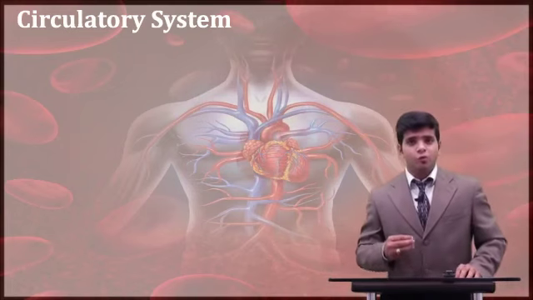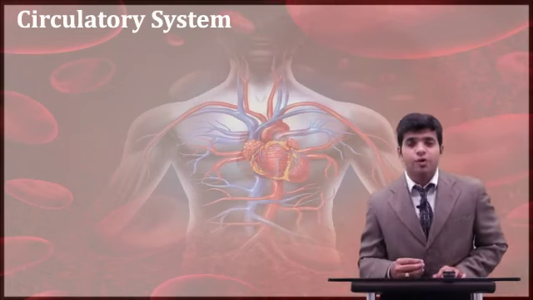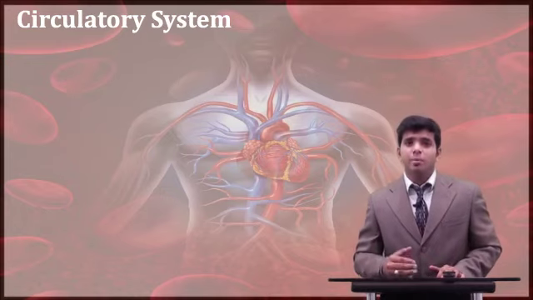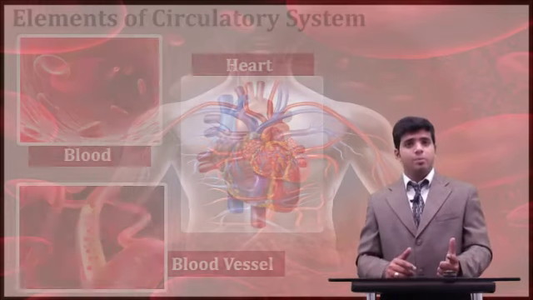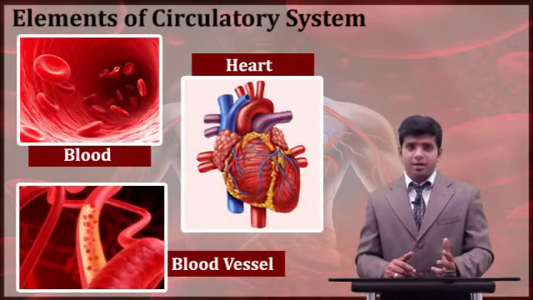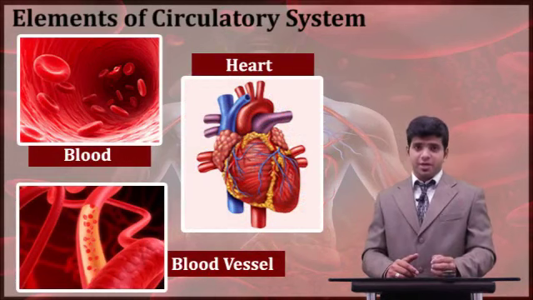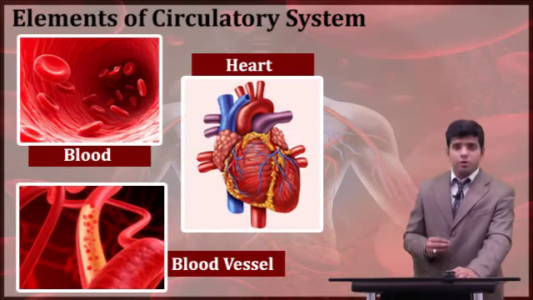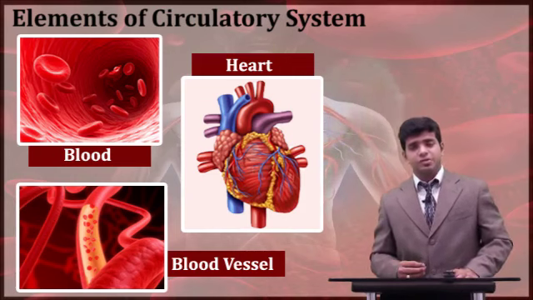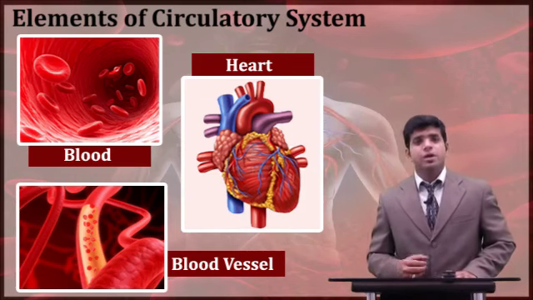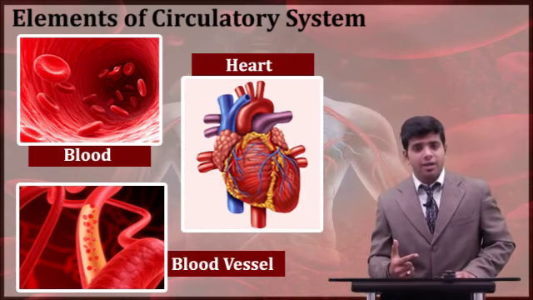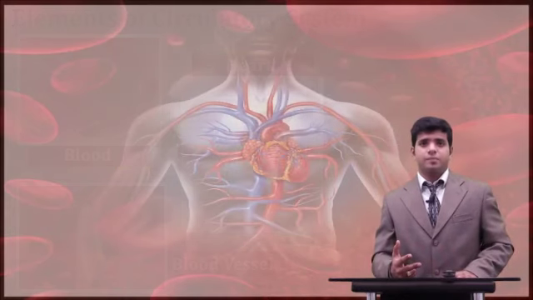Who are the members, the elements of this circulatory system? I have mentioned this: the main members of the circulatory system are blood, the heart and the blood vessels. Again I repeat, the main components for a circulatory system to work smoothly are your blood, your heart and your blood vessels.